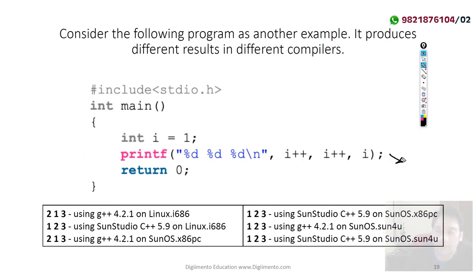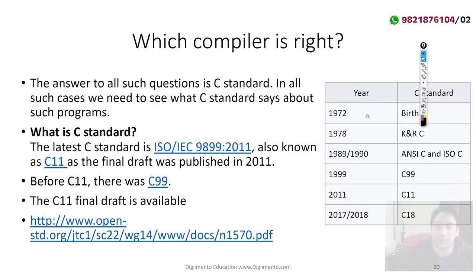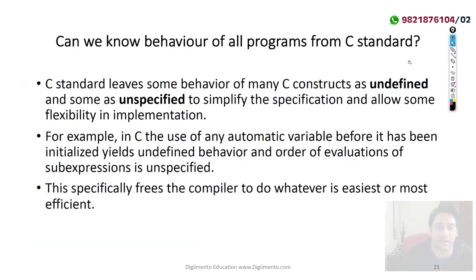Even if you try the same program in Windows, or in Turbo C++, maybe you will get a different output. आप सेम प्रोग्राम को अगर टर्बो C++ में यूज़ करेंगे तब आपको शायद एक डिफरेंट आउटपुट आएगा, और विंडोज़ के अंदर भी आपको एक डिफरेंट आउटपुट आ सकता है. So we'll get confused about which of these compilers is correct. इसमें से कौन सा compiler correct है?